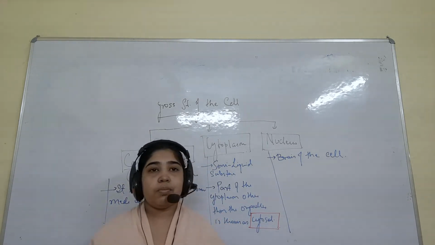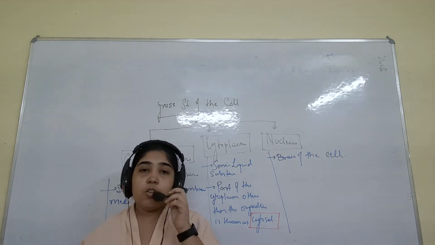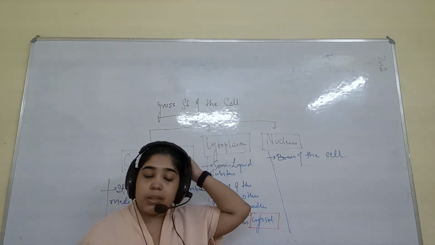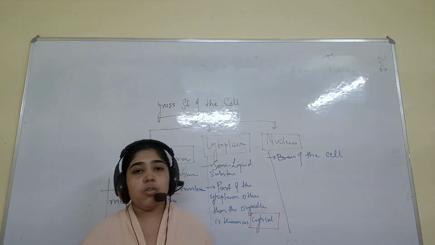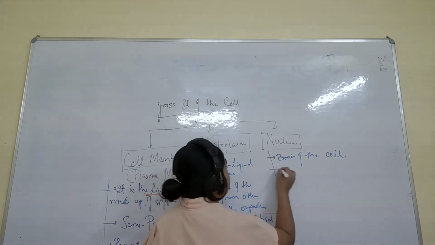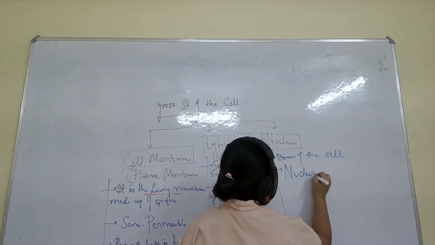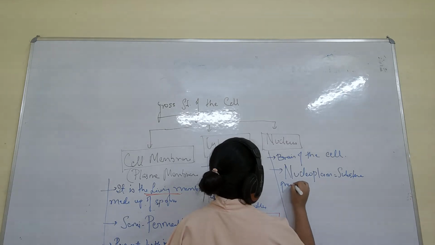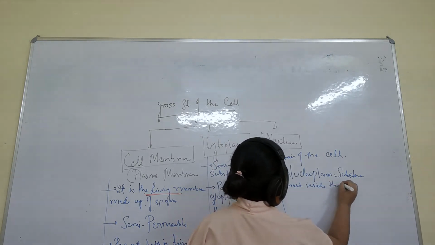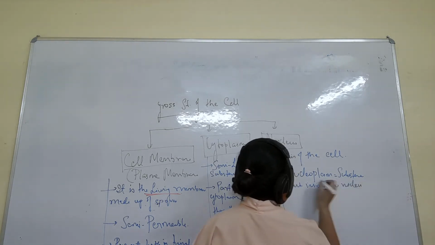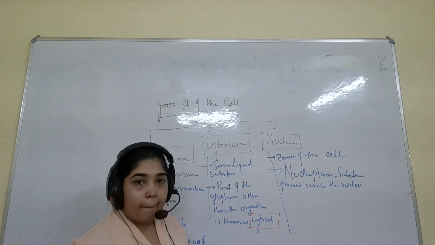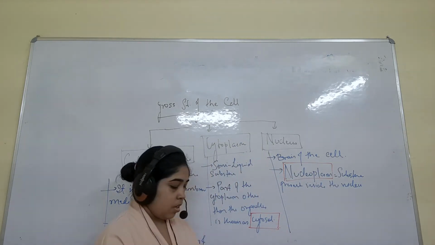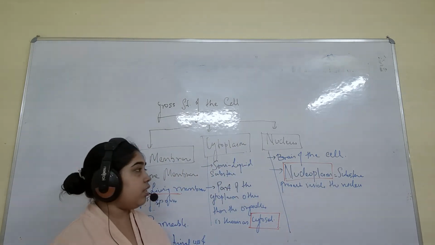You have to write: the substance which is present inside the nucleus is known as the nucleoplasm, and it is solid in shape. Nucleoplasm: the substance present inside the nucleus. This is important. Marking this.